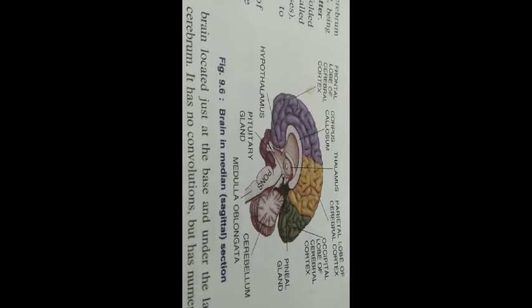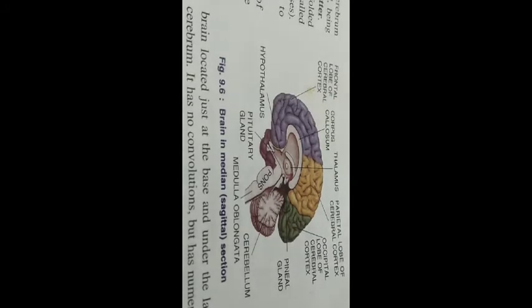The space between the covering membranes, that is dura mater, arachnoid, and pia mater, has a watery fluid which fills these coverings, and this fluid is known as cerebrospinal fluid. Cerebrospinal fluid acts like a cushion to protect the brain from shocks. The same fluid also fills the central spaces or ventricles of the brain and the central canal of the spinal cord. So CSF, that is cerebrospinal fluid, is not only found in the brain, in the meninges, but also in the spinal cord.